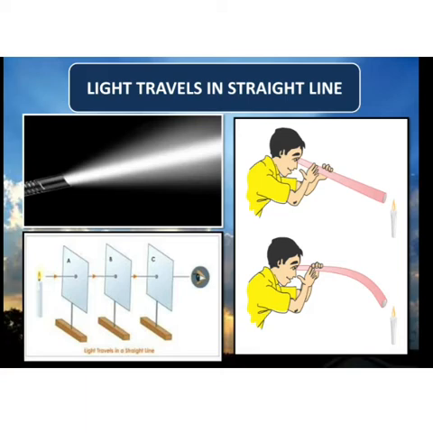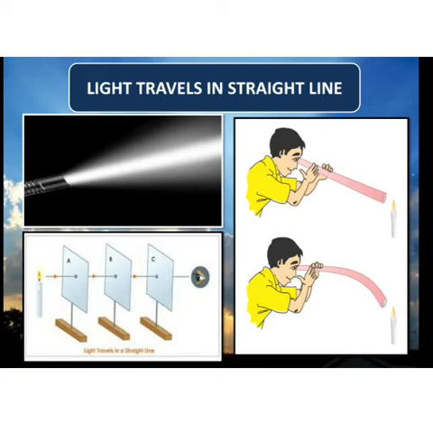Let us understand it more by two images. On the right side, we see the image of two boys. The one at the top is holding a straight tube, and in front of that tube, a candle has been kept. So, from a straight tube, the boy can easily see the candle. But do you think the boy at the bottom will be able to see the candle? No, he will not be able to see, because as we see, the tube is bent and the light cannot bend. It always travels in a straight line.